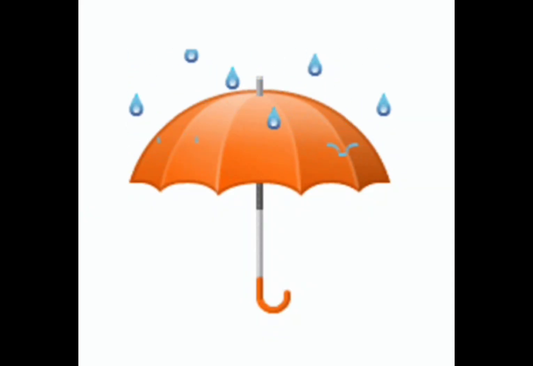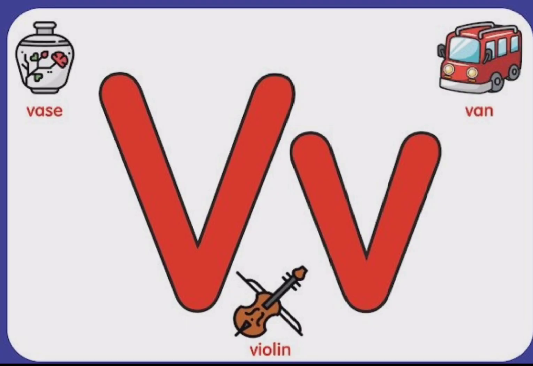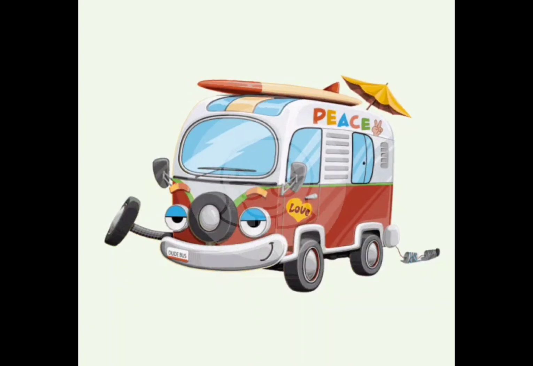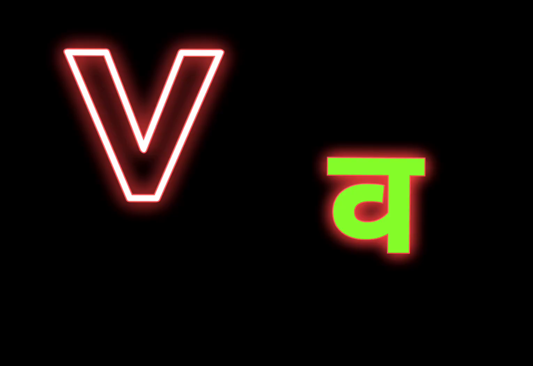U for umbrella. Sound of U is A. V for van. Sound of V is V.